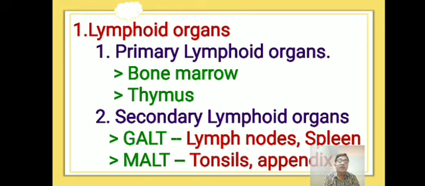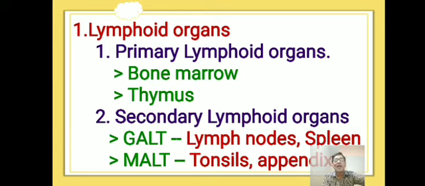The spleen is the largest lymphoid organ, present in the upper part of the abdominal cavity behind the stomach and close to the diaphragm. The spleen plays an important role in the production and destruction of RBC, and it also filters foreign bodies from the bloodstream. It contains lymphocytes as well as phagocytes.